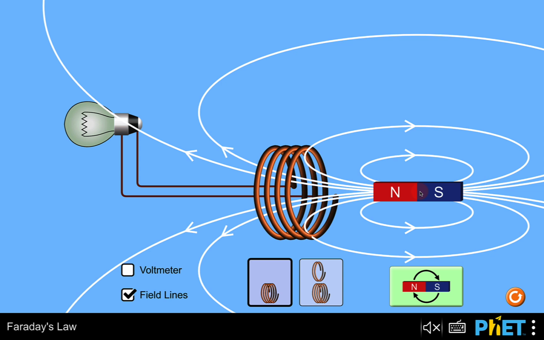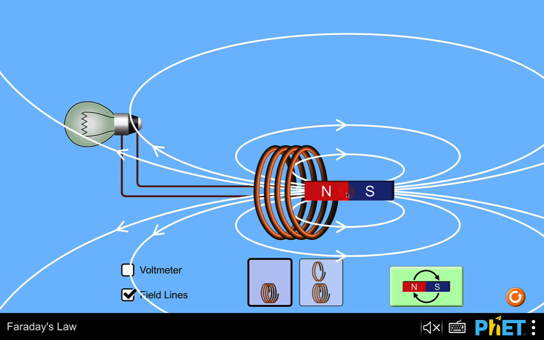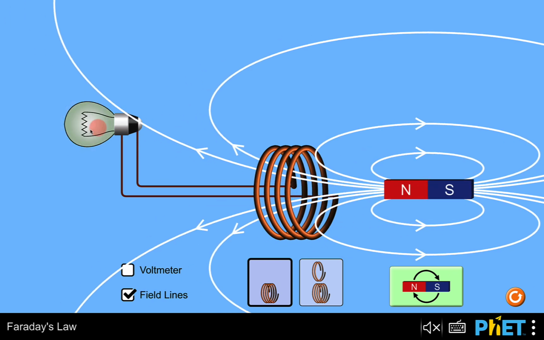So let's do that. I'll just plunge the north pole of our magnet into the coil. And you can see that we did get a bit of current, so the light bulb did light up a bit there. Now you can probably guess that if I move the magnet in the opposite direction, that will also induce a current. So here I go. You can see that the light bulb lit up a bit again. And so now I'm just going to move the magnet back and forth and back and forth. And we should see the light bulb light up while I'm moving the magnet back and forth.